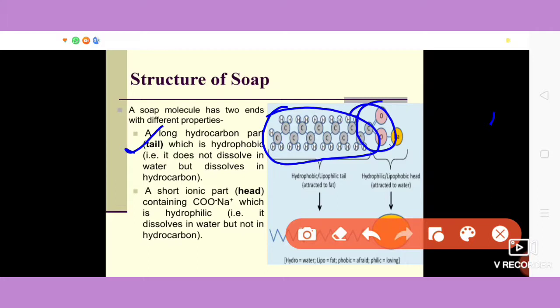This end is hydrophilic in nature. Hydro means water, philic means loving. It means this part of the molecule loves water. We also call this part as lipophobic head. Why lipophobic? Because it does not dissolve in fat. It is fat fearing in nature.